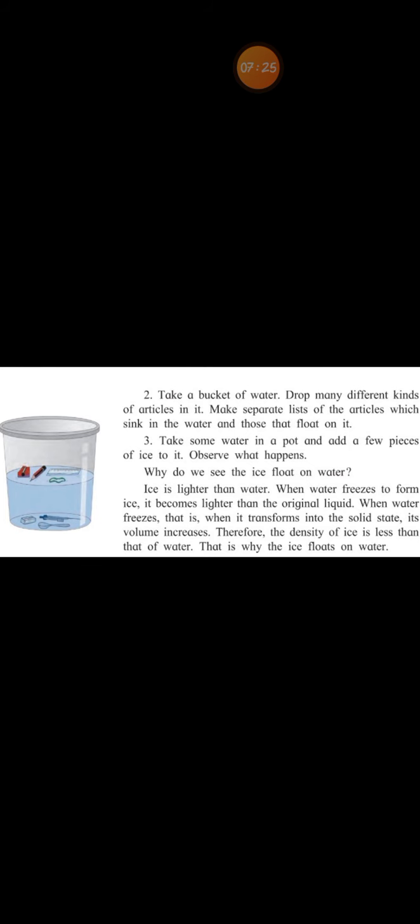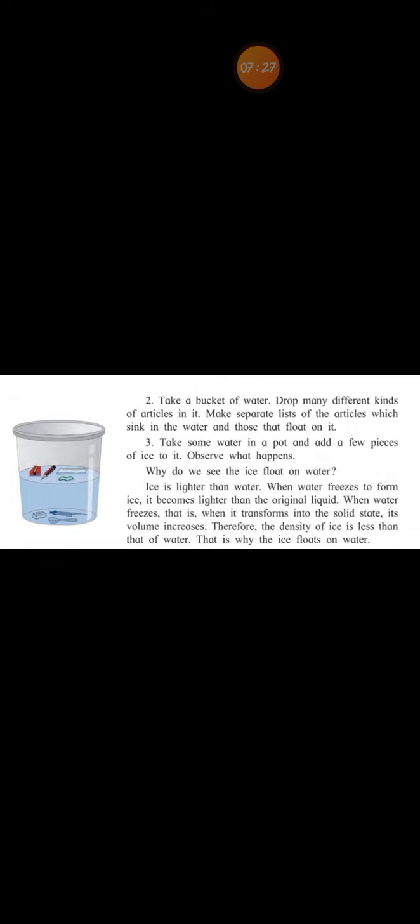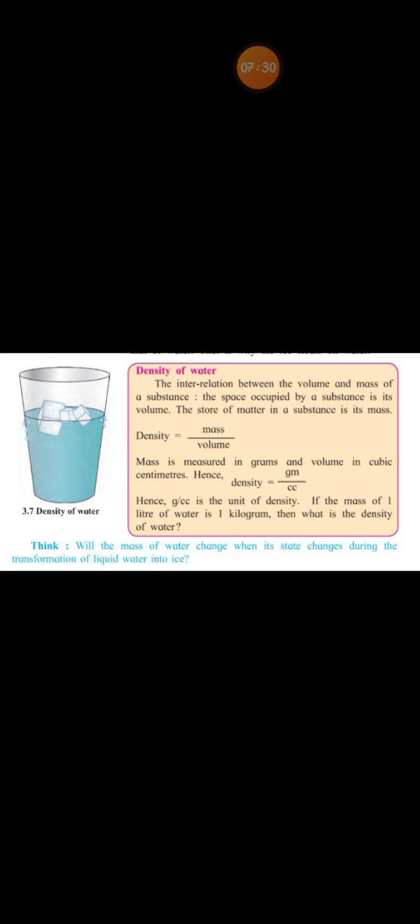Fine. Then we come to density of water. The interrelation between volume, mass, and density is that density is equal to mass upon volume. Mass is measured in grams and volume in cubic centimeters. Hence, density is equal to gm upon cc, meaning gram per cc. Fine. Hence, gram per cc is the unit of density. Okay. Next is anomalous behavior of water.